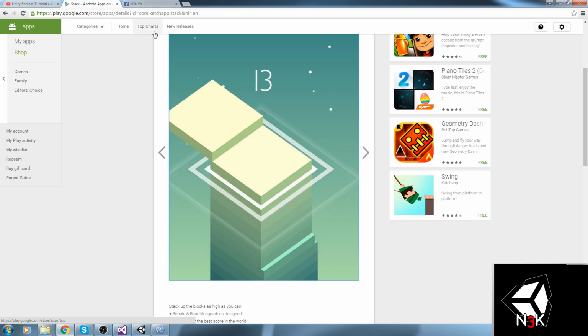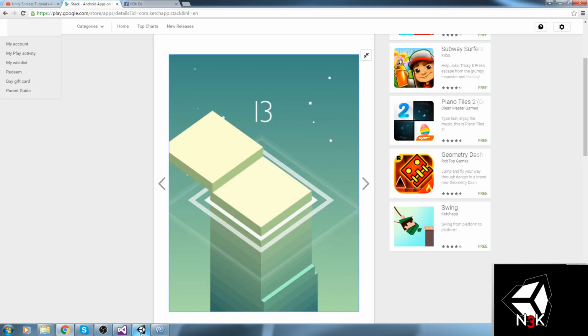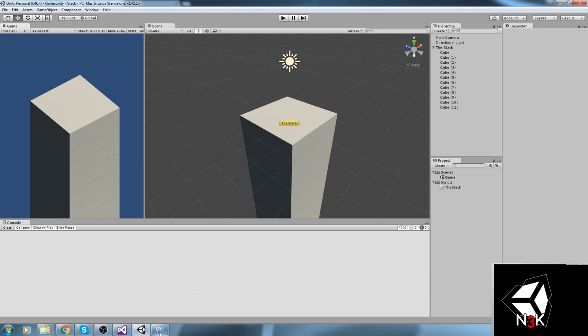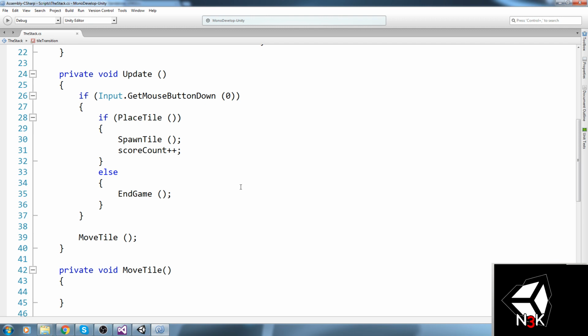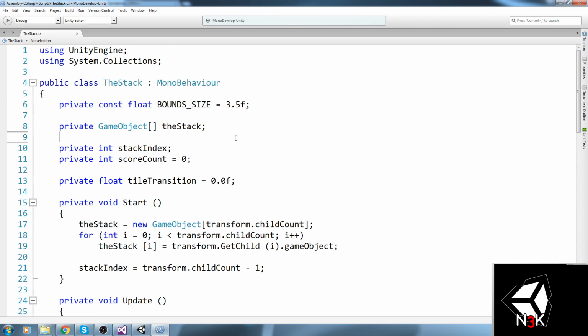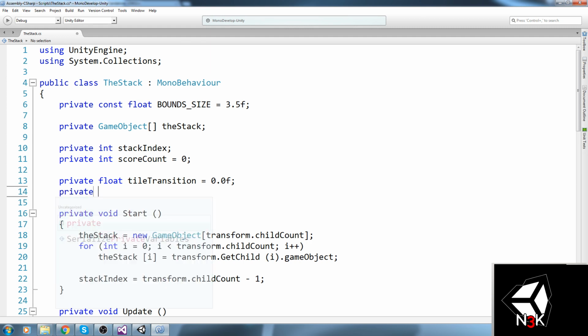Now to do that, I was thinking about doing the sin operation, so using sin. And it's going to be fairly simple, really. So we are going to go over to the move tile and have a speed as well. So let's go ahead and do private float tile speed is equal to 2.5.